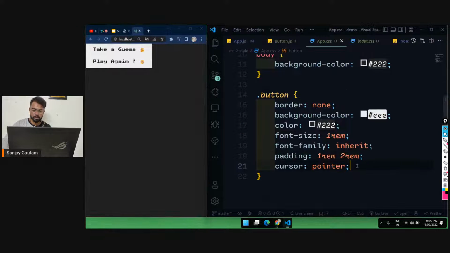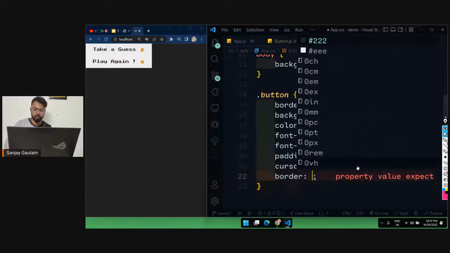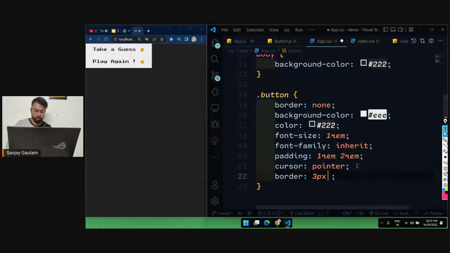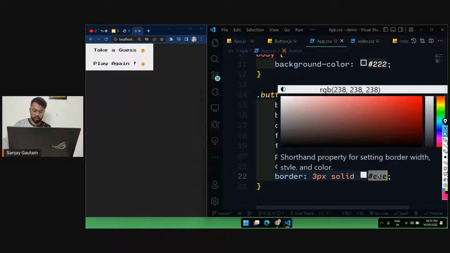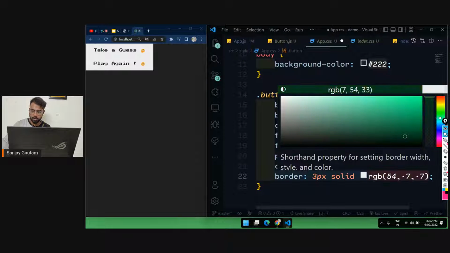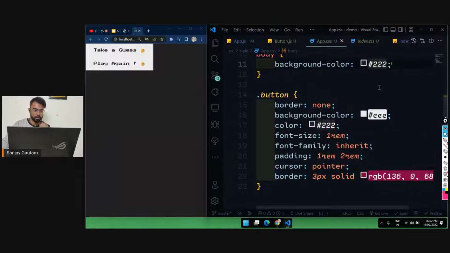Let's also give it a border of 3 pixels, solid. Let me change this color. It's white, so we can go with a little bit of red.